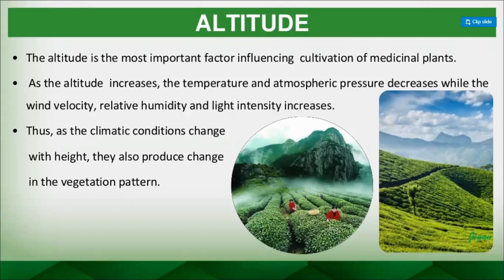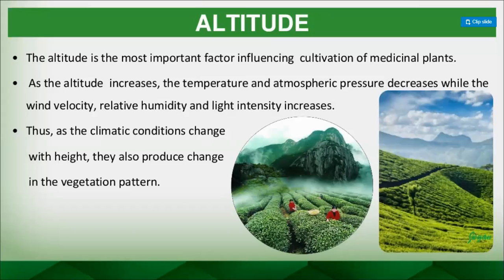is that oxygen will not be sufficient, and that's why those who are climbing the mountains keep their oxygen cylinders. So what happened here? The altitude, the height, when it increases, the temperature and atmospheric pressure will decrease. The atmospheric pressure will not be there that much, while the wind velocity, relative humidity, and light intensity will increase, right?